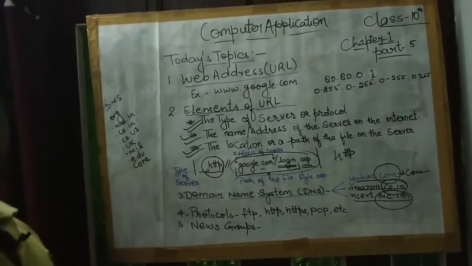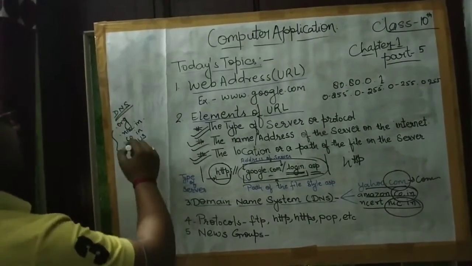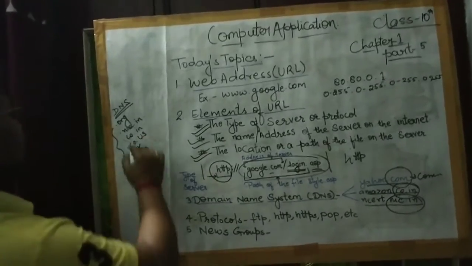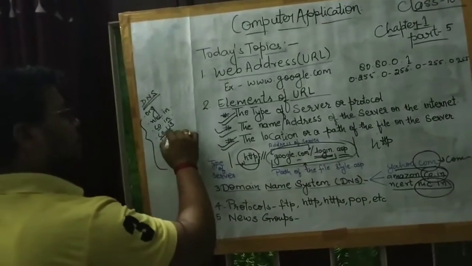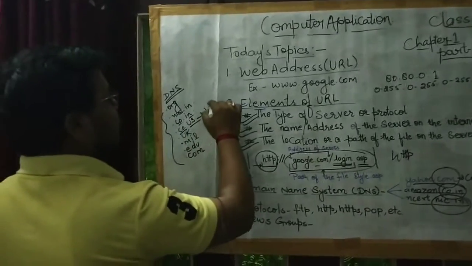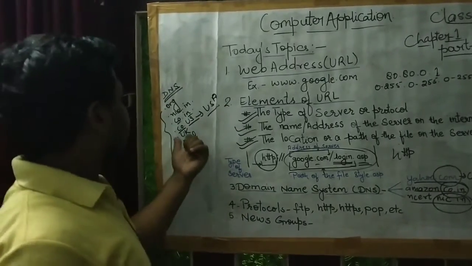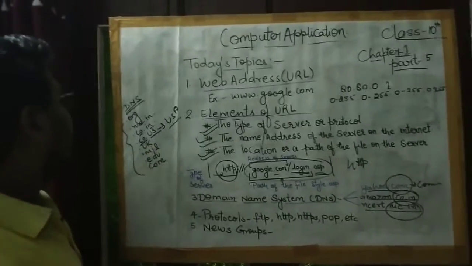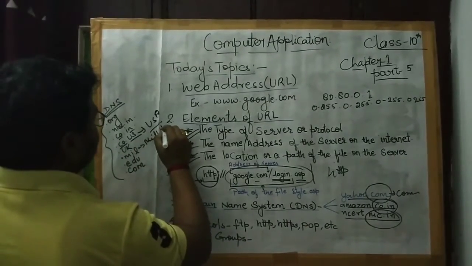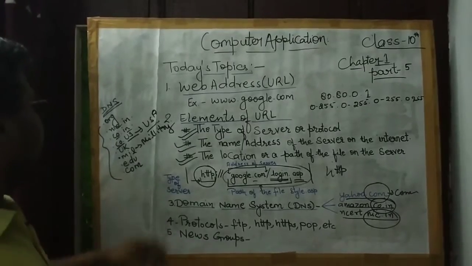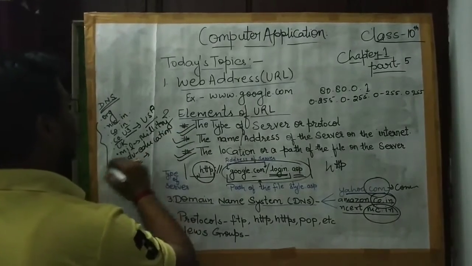NCERT website or portal. So there are many different domain names. For example, .org is for organization, nic.in is National Informatics Center India, .co.us means this is for USA, with the country name written here. .uk means this website belongs to the United Kingdom. .mil is for military, .edu is education, and .com is for commercial.